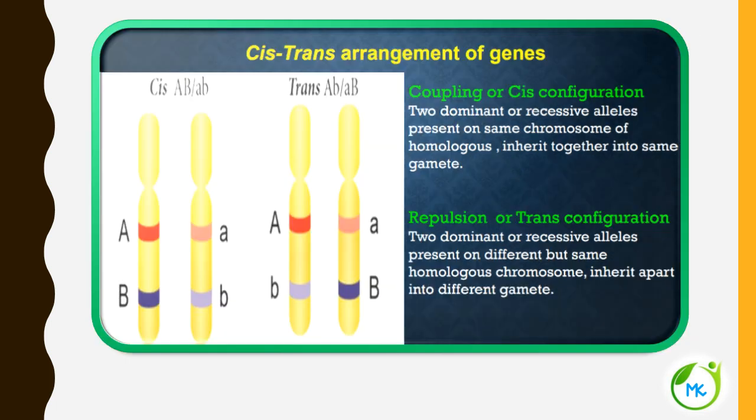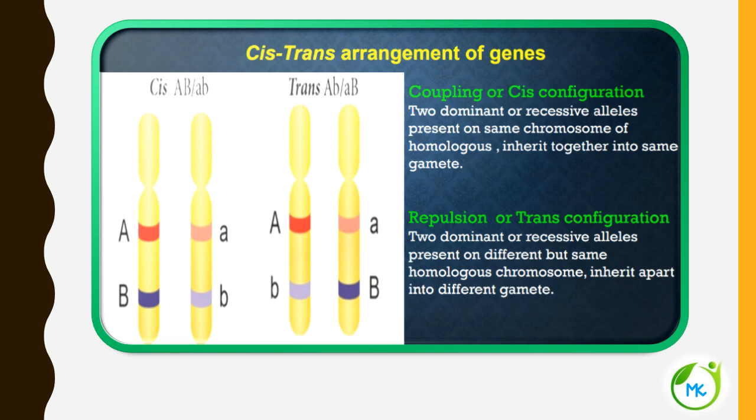Now let's see the cis and trans arrangement of genes. Coupling or cis configuration: two dominant or recessive alleles present on the same chromosome of a homologous pair inherit together into the same gamete. So if they are found on the same chromosome of the homologous pair, they have the tendency to be inherited into the same gamete. This is the cis arrangement of genes.